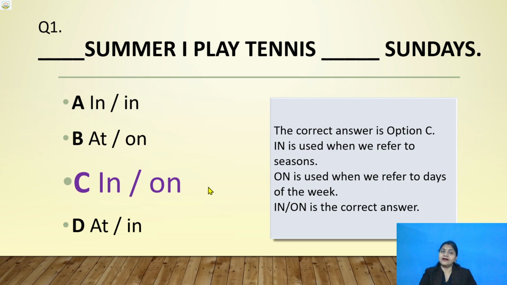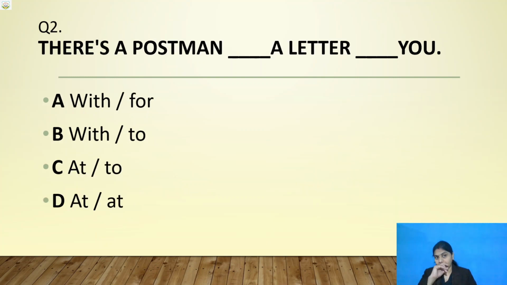Okay, let's proceed. Question number 2. Let's move to question number 2. There is a postman, a letter, you. Two gaps are there. Okay, yes, write down your answer. Option A, option B, option C or option D. Which one is correct?